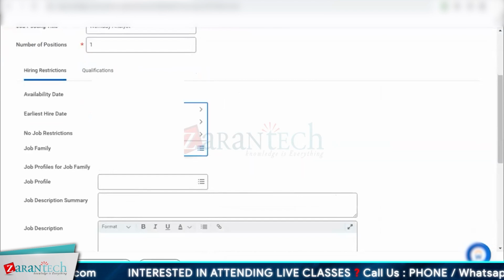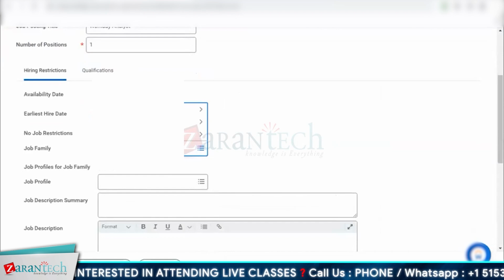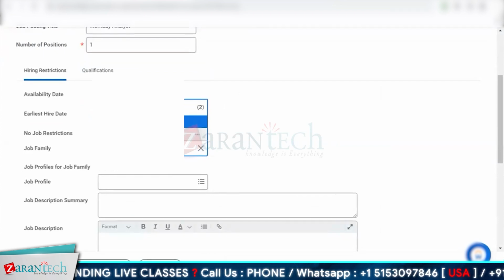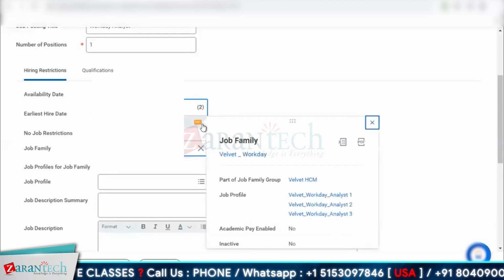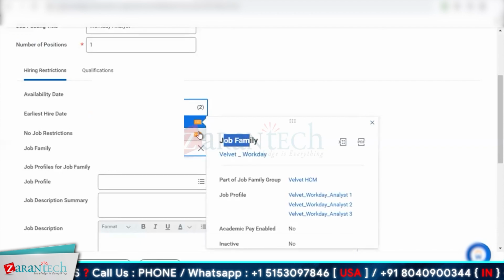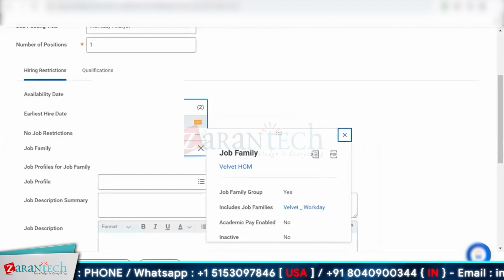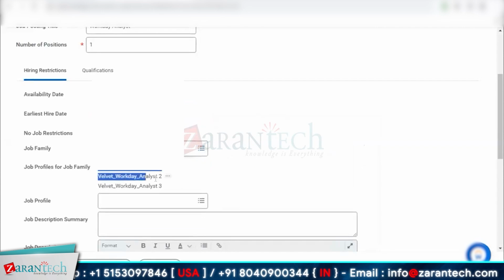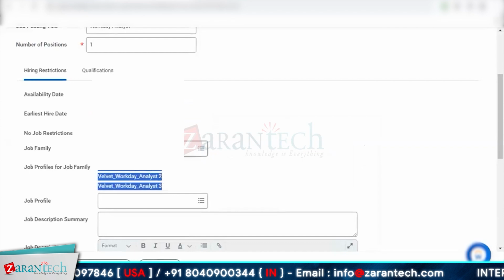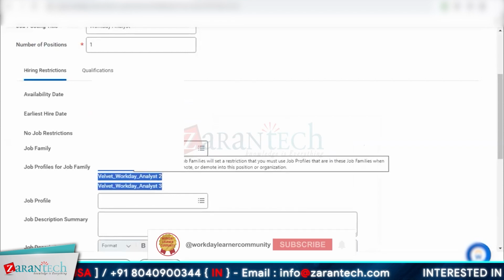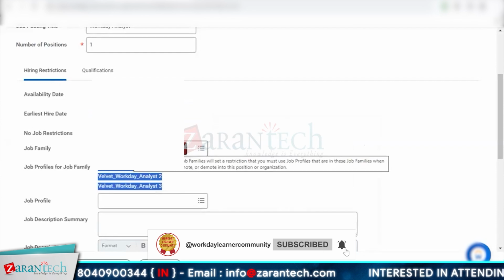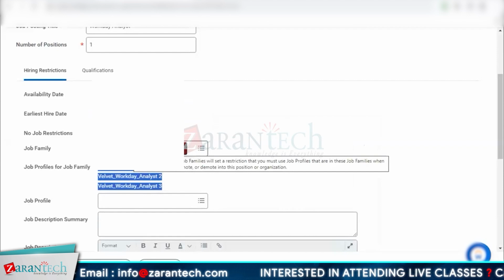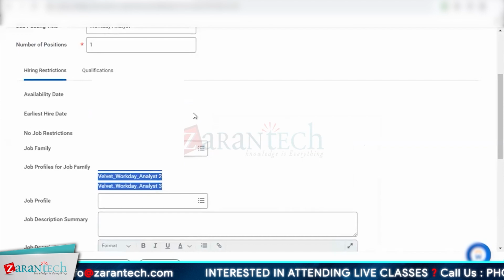So I'll search by family. I'll search with Workday Velvet because Workday will give me a lot of options. So as you can see, I have two options here. One is a job family. The other one is a job family group. So irrespective of whichever one I select, it gives me a list of all these job profiles that are there in the system for this category. That's one of the use cases of having your job catalog, basically the hierarchy of job profiles. You create them, put them together in families, and those families are put together.